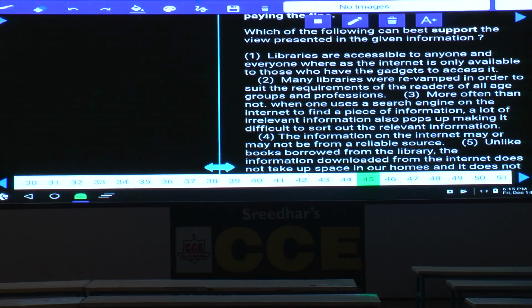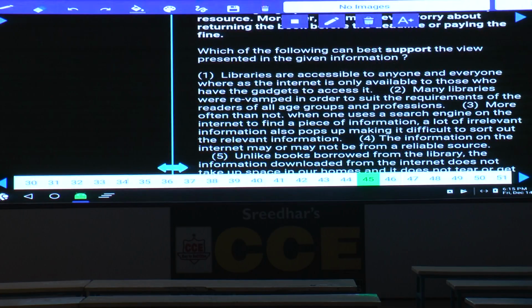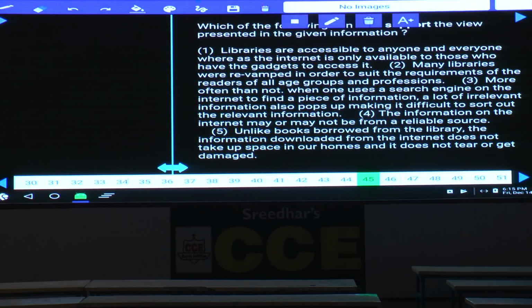Supporting means strengthening the above argument. Tell me which strengthens the above argument. Now we should explain. Now the choice should be supporting the above statement. Supporting the above statement means there are advantages through the internet. Libraries are accessible to anyone and everyone, whereas the internet is only accessible.